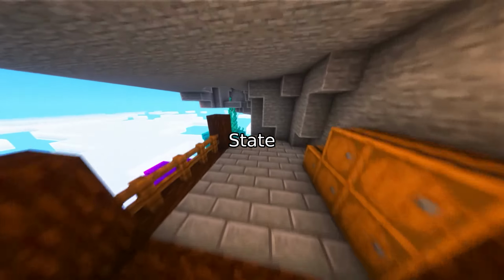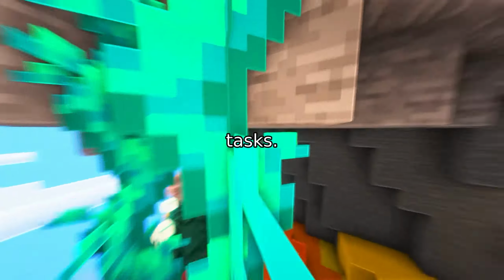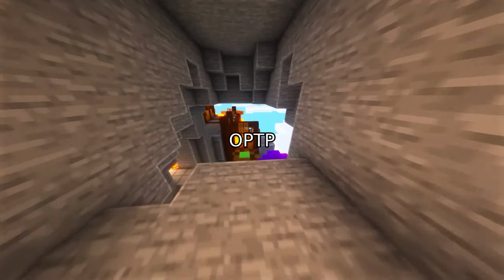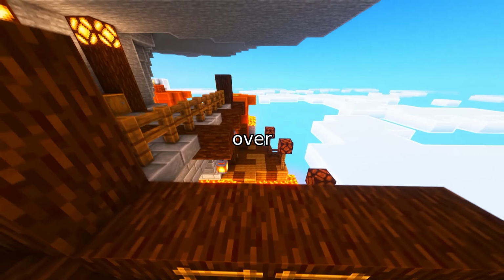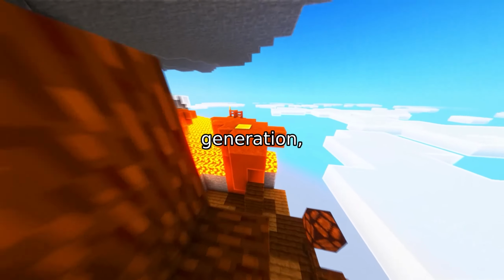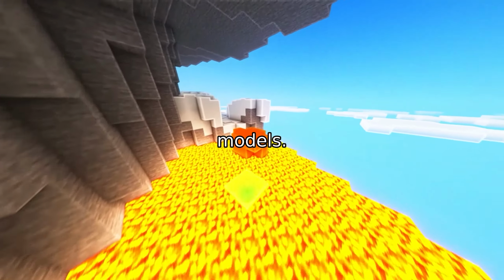The results? State-of-the-art performance on SpecBench, a diverse benchmark of real-world tasks. On Vicuna 7B, our OPTP model accepts 4.18 tokens per step on average, a massive improvement over existing methods. And in code generation, we see 7 accepted tokens per step, far outpacing independent prediction models.